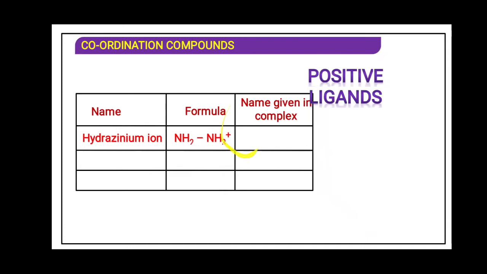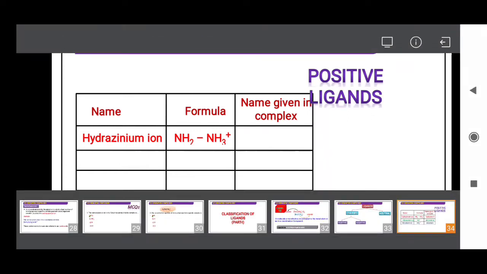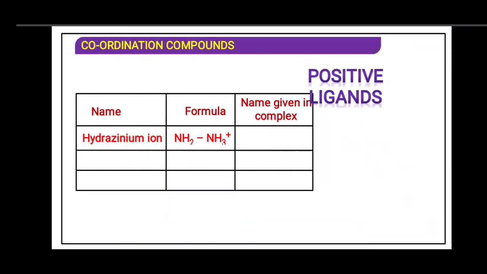This plus is on the nitrogen atom. As you know very well, there is a lone pair of electrons in the nitrogen atom. So this plus indicates the extra bond formed by the nitrogen, that is why in NH3 there are 4 bonds with this nitrogen, and that is why there is a plus charge. So this is a positive ligand. The name given in the complex will be hydrazinium. The name is hydrazinium ion and the name is also given as hydrazinium.